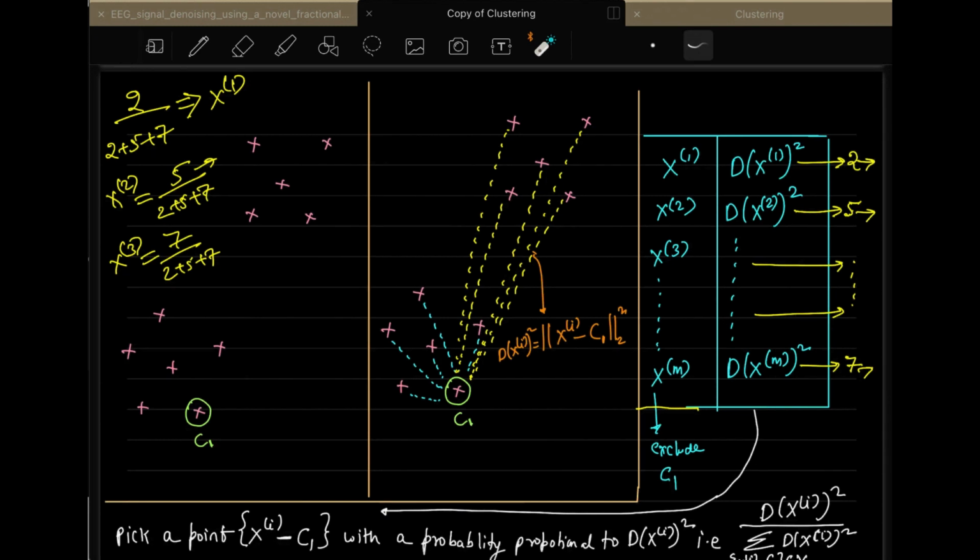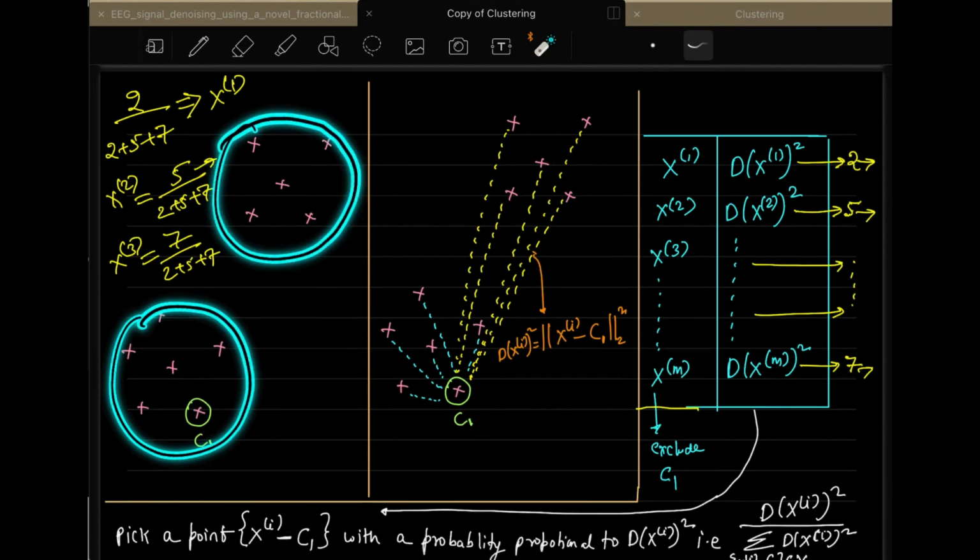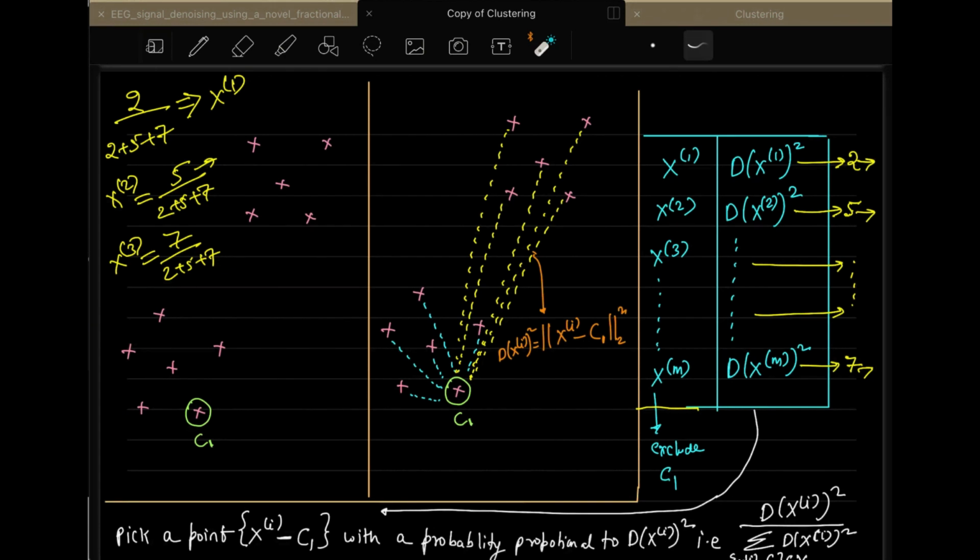So the idea is to select the clusters far apart. They should not be selected quite close to each other. So it has to be a far apart selection. K-means plus plus is trying to select the random initialization of the clusters in such a way that the maximum distance is there in between them. As you have these interclusters here, it is trying to find the cluster centroids in between with a maximum distance. That is what they are trying to do.